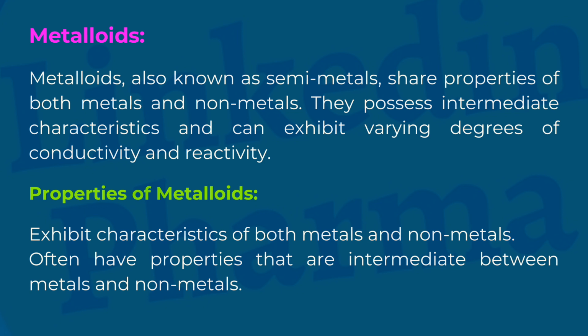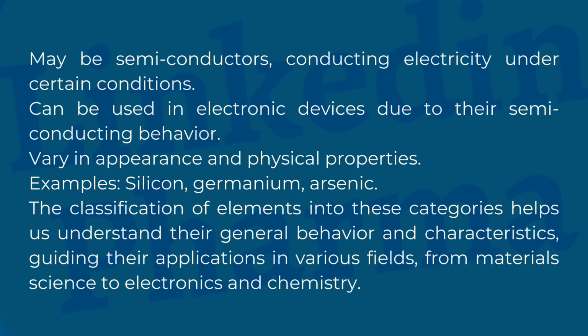Properties of metalloids. Exhibit characteristics of both metals and non-metals. Often have properties that are intermediate between metals and non-metals. May be semiconductors, conducting electricity under certain conditions. Can be used in electronic devices due to their semiconducting behavior. Vary in appearance and physical properties. Examples: silicon, germanium, arsenic. The classification of elements into these categories helps us understand their general behavior and characteristics, guiding their applications in various fields, from materials science to electronics and chemistry.